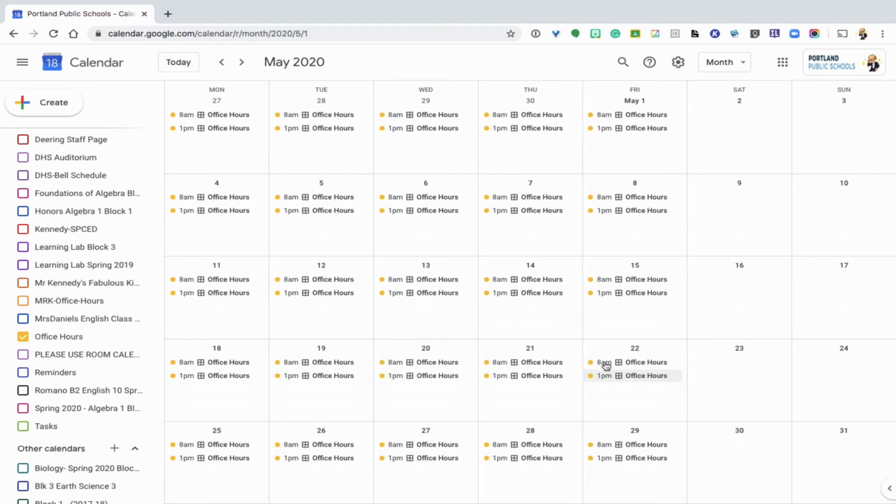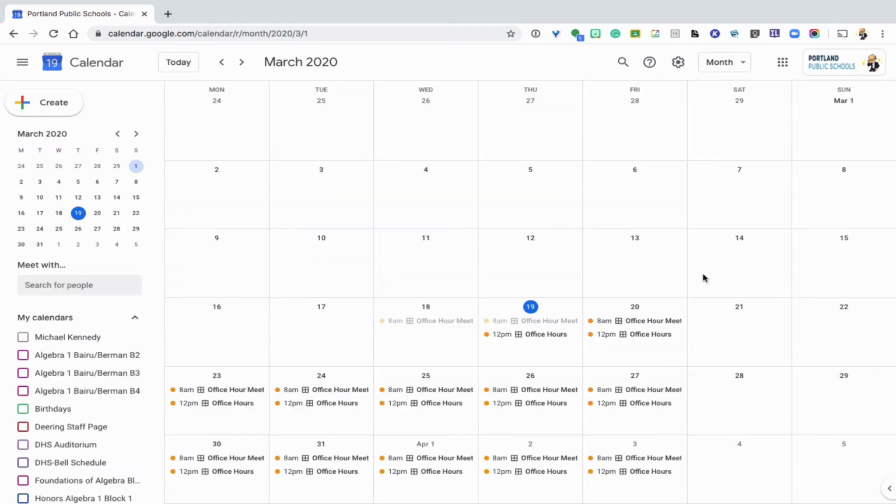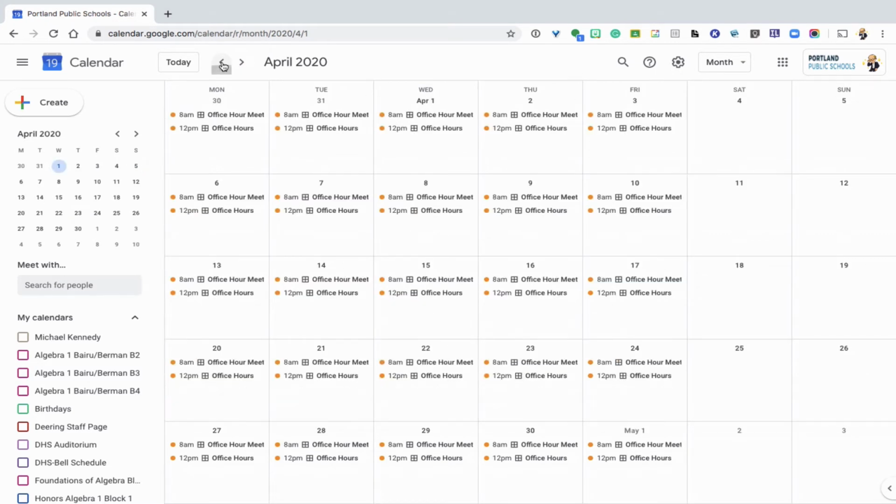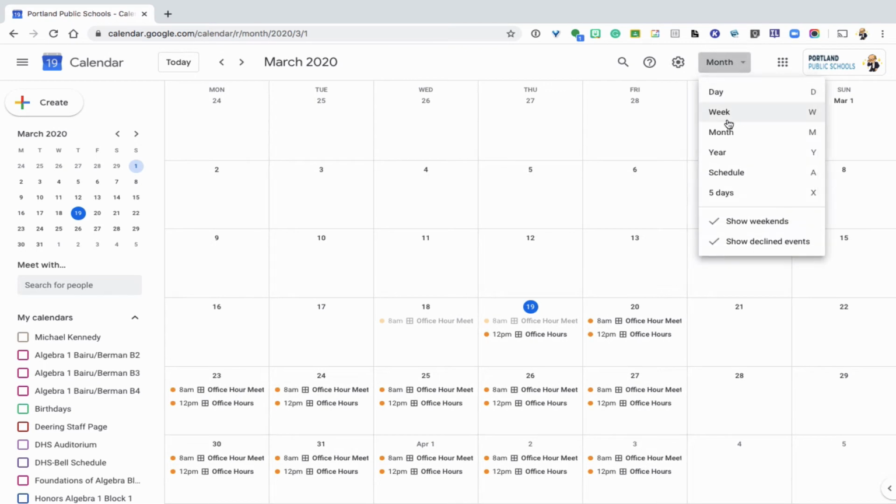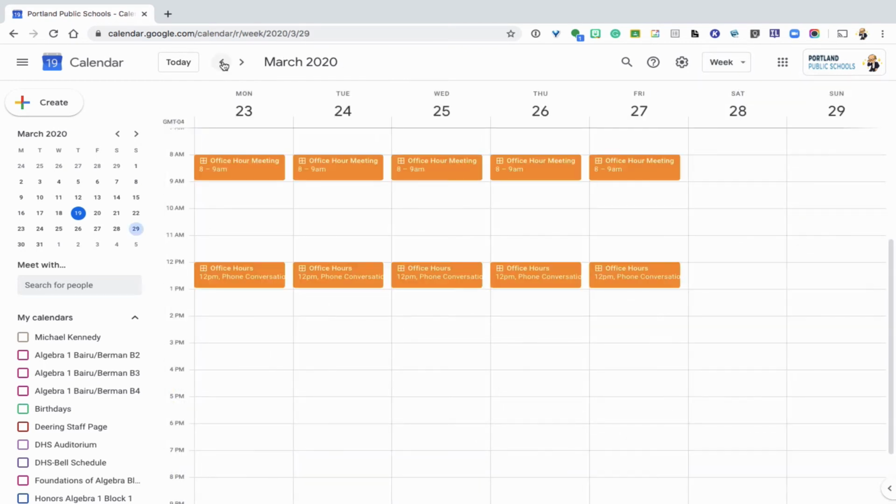You can see all these slots. Now, all you need to do is click on one of these. All right, and as you can see here, we have our month's worth. You can look, these scheduled appointments go right out to June 17th. You can also switch this up to look at it per week.